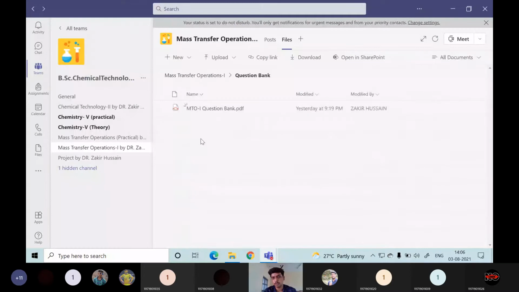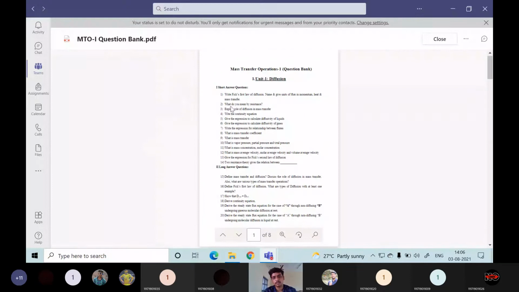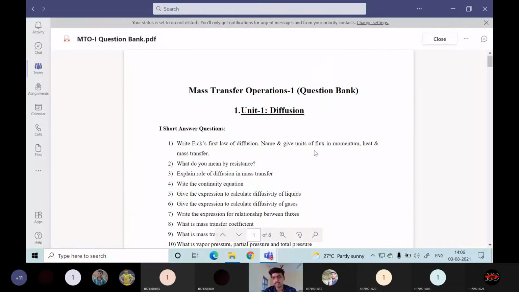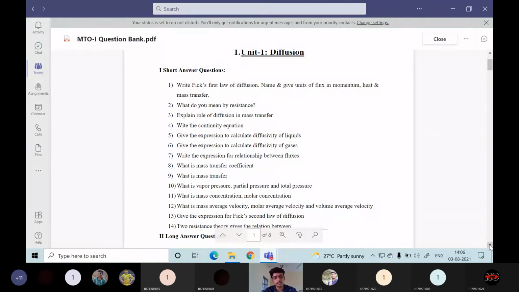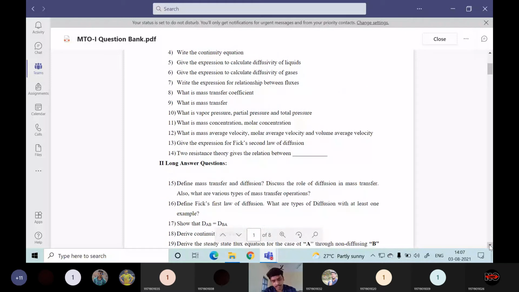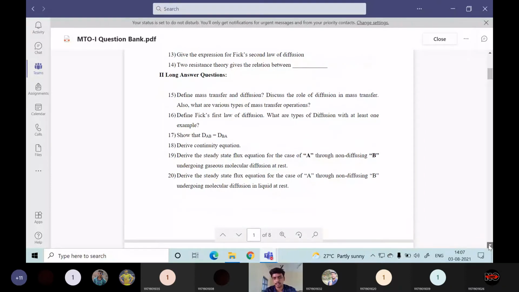Then the question bank, the probable questions which we are expecting from this Mass Transfer Operations 1. I have given whole short answers as well as long answers here. These are only the probable questions. According to my perception, whenever you learn all these questions, you can answer any type of question. They may give somewhat critical thinking questions, but the answer will be the same. If you can answer these standard questions, you can answer anything which is coming from that particular unit.